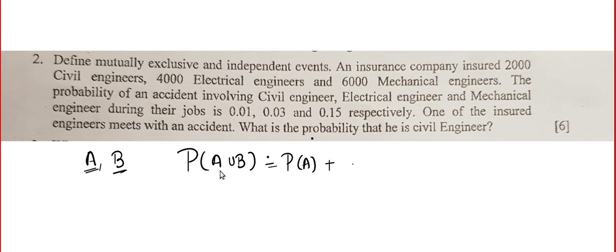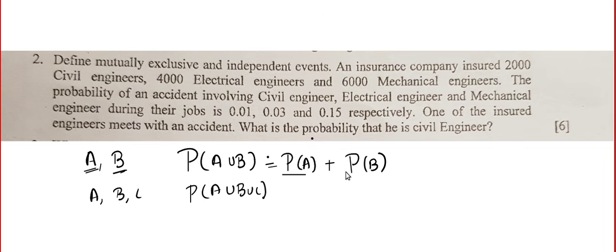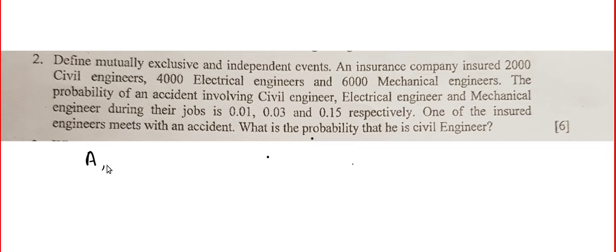So probability of A union B will be probability of A plus probability of B. And suppose there are like three events A, B, C, then probability of A union B union C will be probability of A plus probability of B plus probability of C. Now suppose A and B are independent events. In the case of independent events, intersection will be equal to product of probabilities.